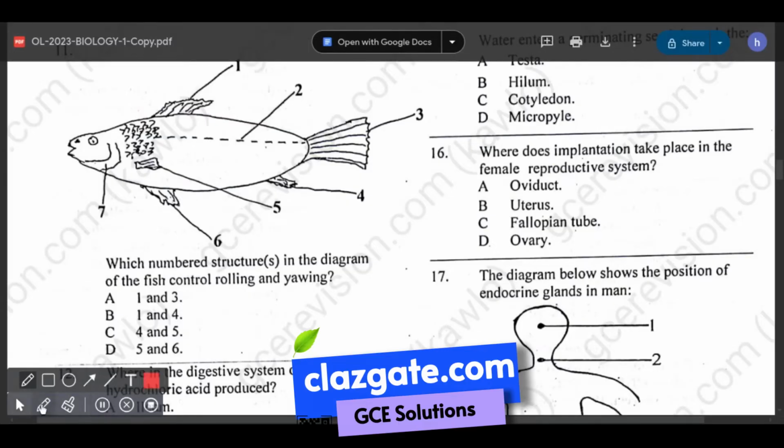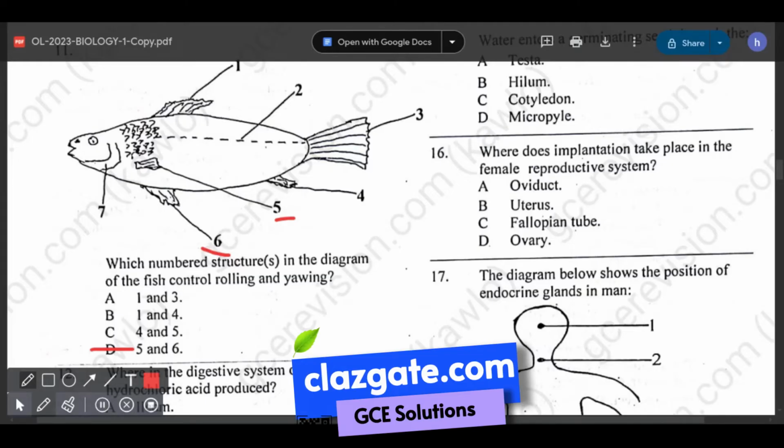So the answer is 5 and 6. That's the pectoral fin and the pelvic fin. Take note that the pelvic fins are located under the fish near the belly and help it to steer and maneuver. And the pectoral fins are located on the sides of the fish behind its head and help it to steer and maneuver. So that's 5 and 6.